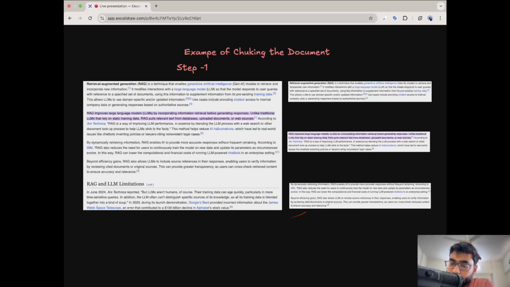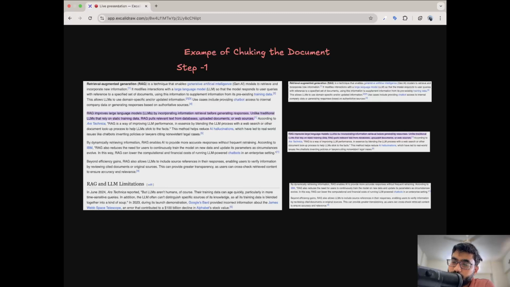On the right side you can see that we have divided the large document on the left side into the smaller chunks on the right side. For example, the first 5 lines are one chunk, and the next lines are the next chunk. So we have divided this whole big document into smaller chunks. Before sending to the LLM, we are doing this process.